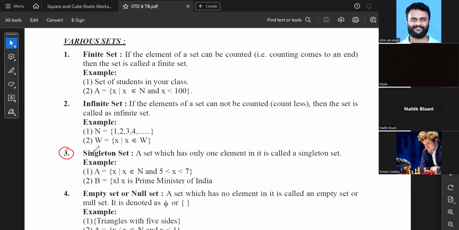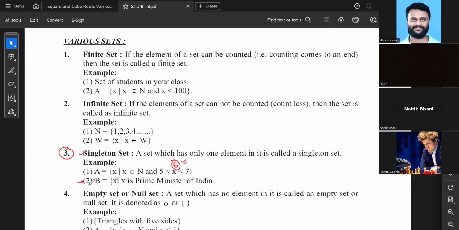The third type of set is called a singleton set. A set which has only one element in it is called a singleton set. For example, in this case, they have said A is a set of x where x belongs to natural number and x ranges between 5 and 7. 5 से बड़ा है, 7 से छोटा है. There is only one possible number for this. The answer is 6. है कि नहीं? Since there is only one possible number, इसके अलावा और कोई possibility है ही नहीं. This belongs to singleton set.